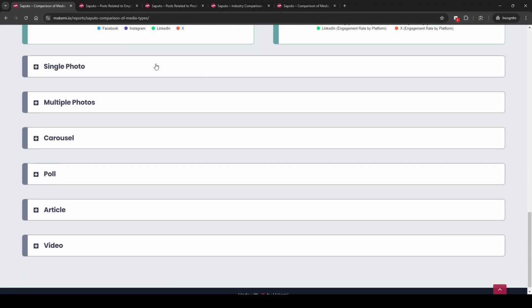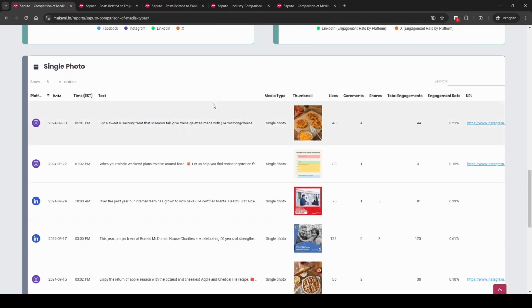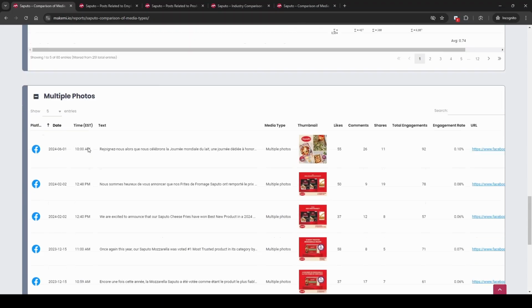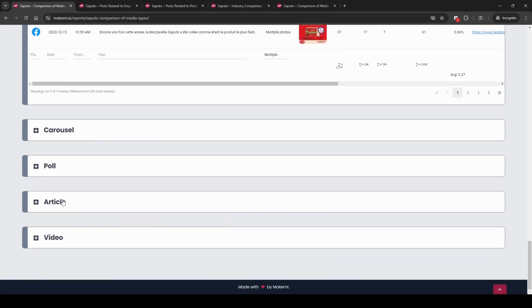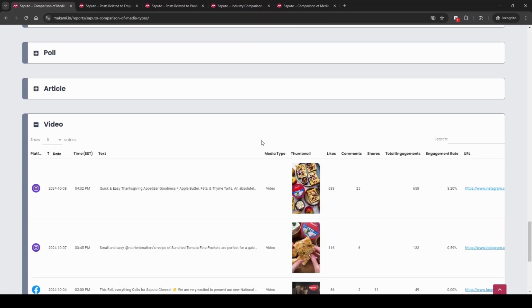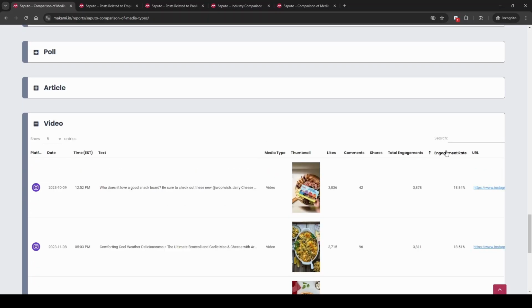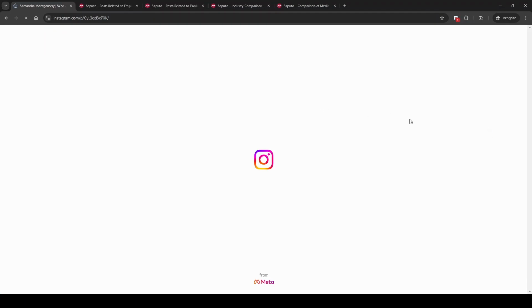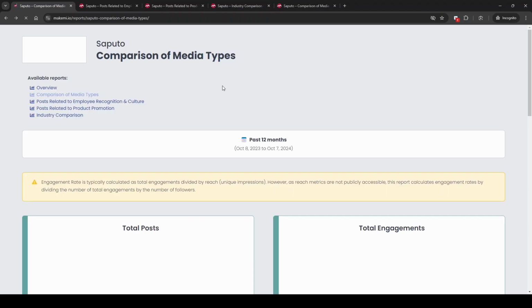You can break this down even further by clicking through the categories themselves. So you can sort on single photos, for example, and engagement rate. So it looks like of all your single photo posts, this one here got the best engagement rate. So we've got different categories of content here, all the way down to video, which is the best performing content type. And you can click through to that content. Back to the reports now.